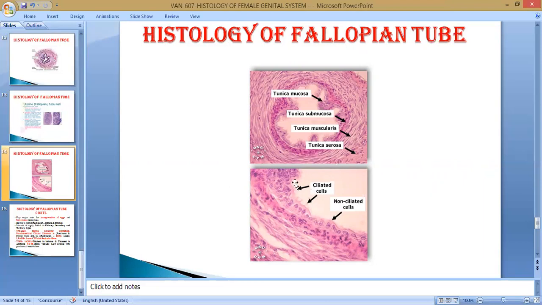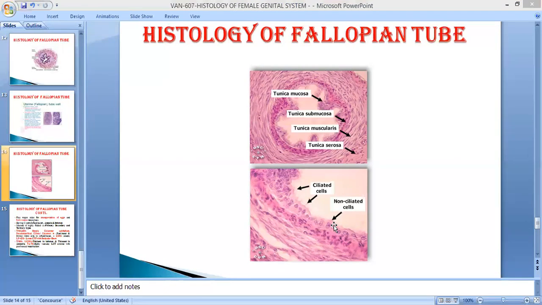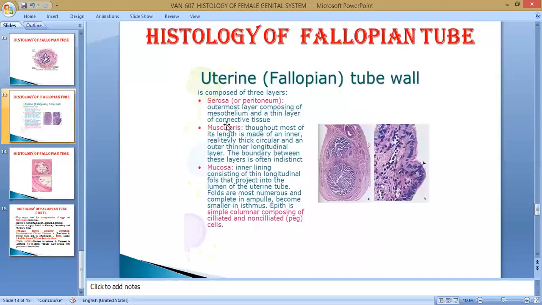And this is lined by pseudo-stratified ciliated columnar epithelium. See here, this is the columnar cell. The length of the cell is two times its width. The outermost part of these cells contains the cilia. Sometimes cilia are present, sometimes not. So this is pseudo-stratified ciliated columnar epithelium, the lining epithelium of the fallopian tube.